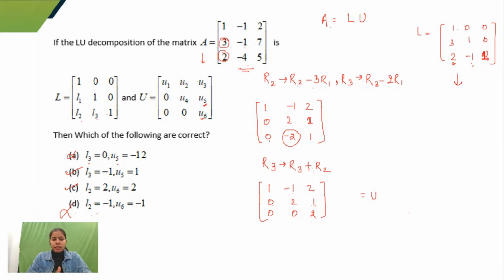Aman, you can see that in this question they are asking which of the following are correct, so this can be an MSQ. You have to read the question carefully. Otherwise, even if you have solved the whole question, by not looking at the question properly there is a chance of getting it wrong. So here options B and C are the correct options. I hope this is clear. Just let me know if there is any confusion in this question.